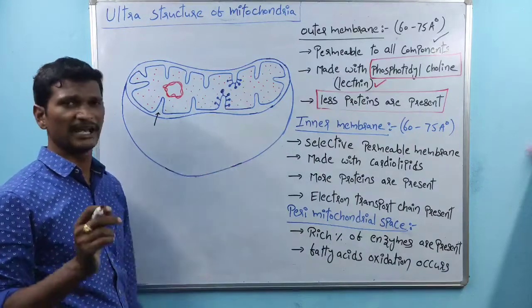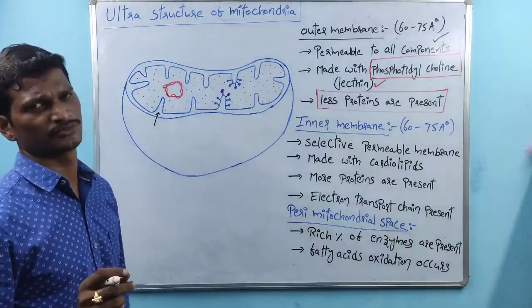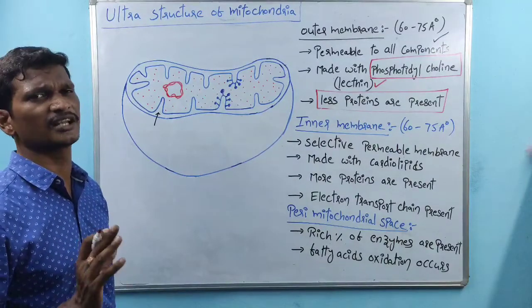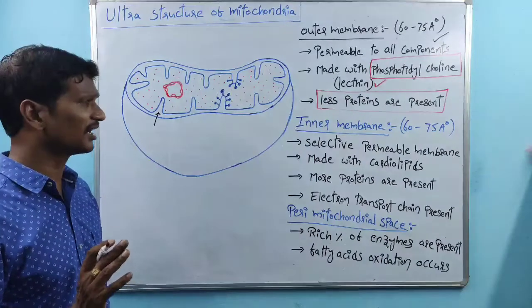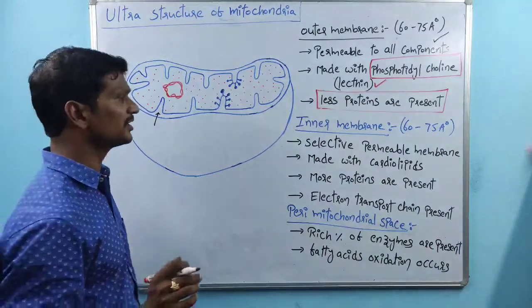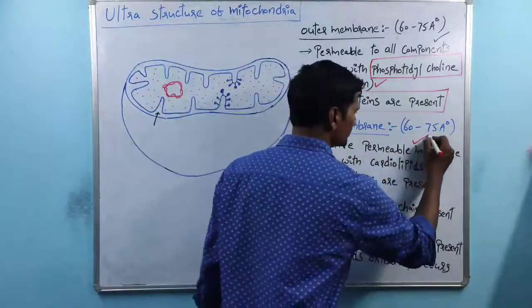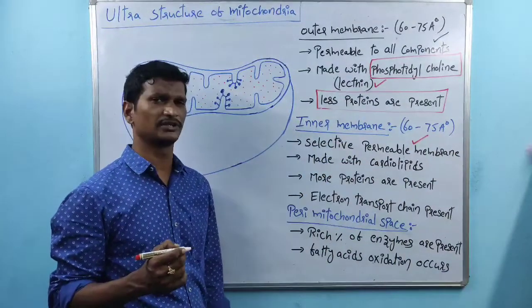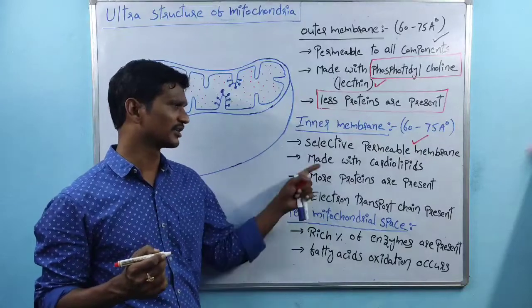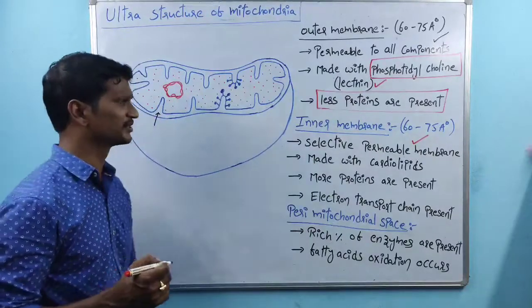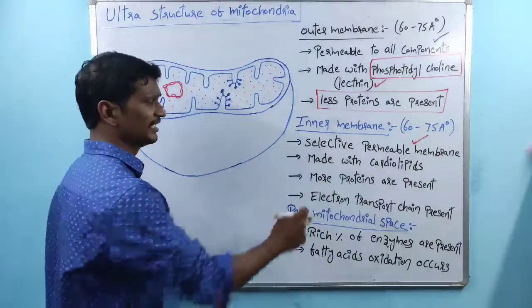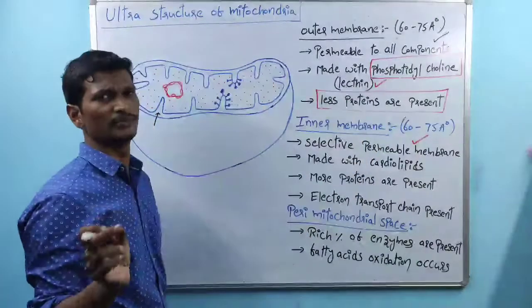Only the inner membrane allows selective molecules. It allows only selective molecules; all components are not transported. So the inner membrane is a selectively permeable membrane. And it is richly made with lipids, and here the type of lipids are cardiolipins.